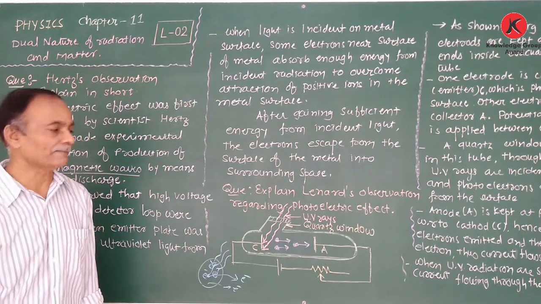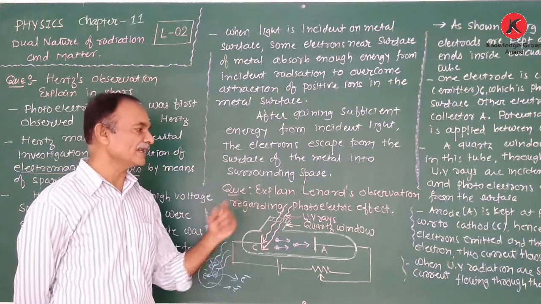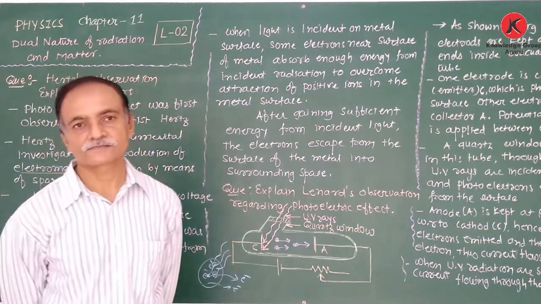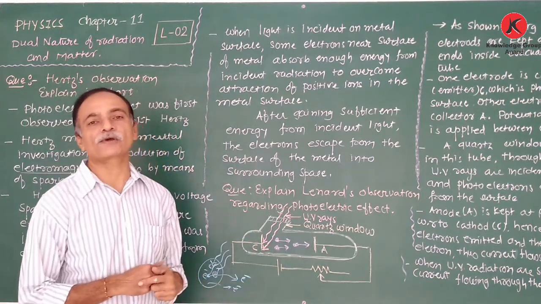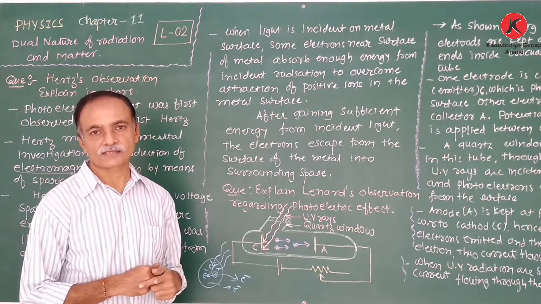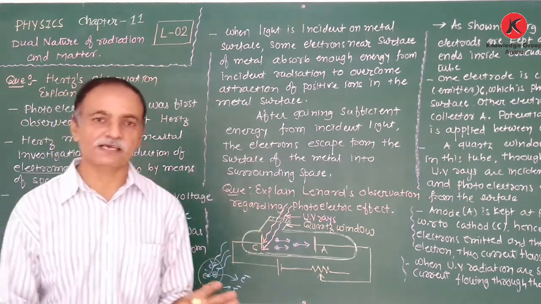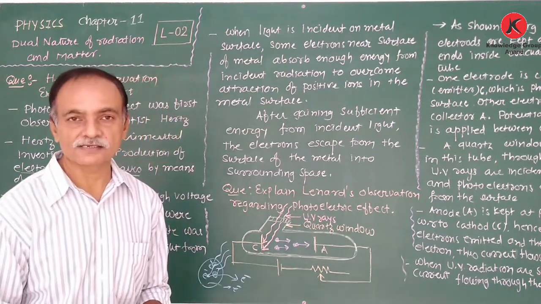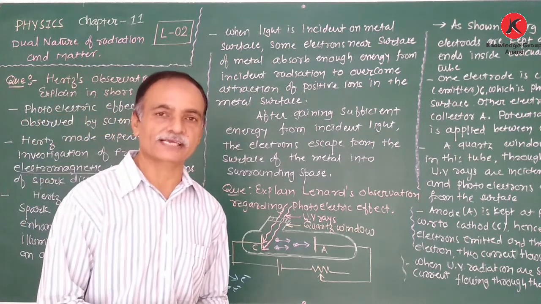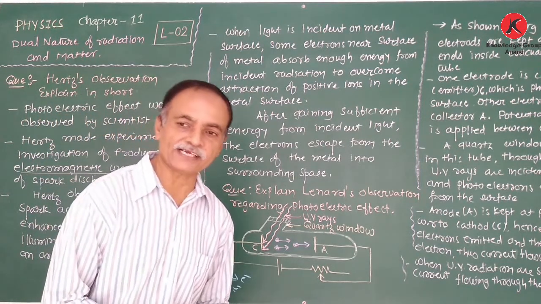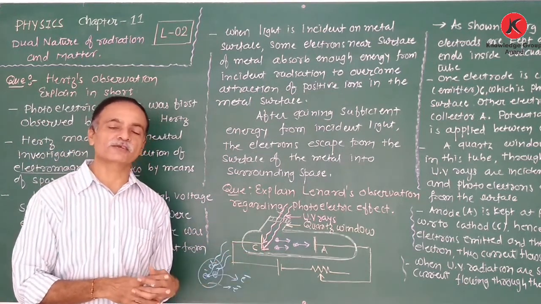Clear? After that, the next scientist is Lenard. Lenard's observation regarding the photoelectric effect. This is only for understanding, to clear the concept about the photoelectric effect. This question is never asked: explain Lenard's experiment, explain Hertz's observation. But this type of experiment clears the concept about the photoelectric effect. And after that, we have to discuss what the observations are. This discussion is important for the 2 marks question.